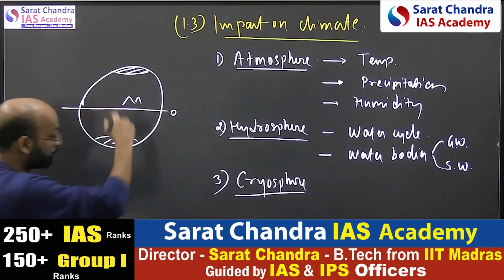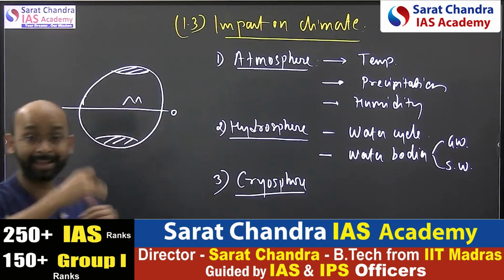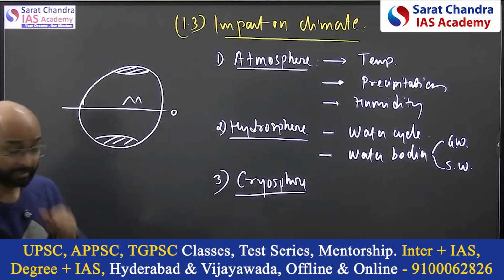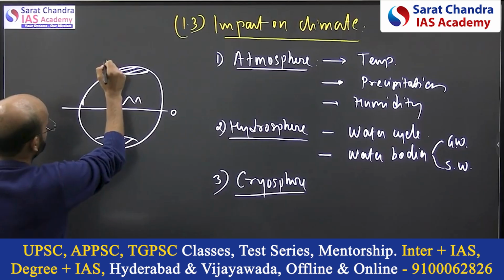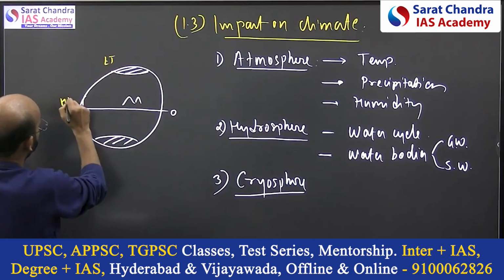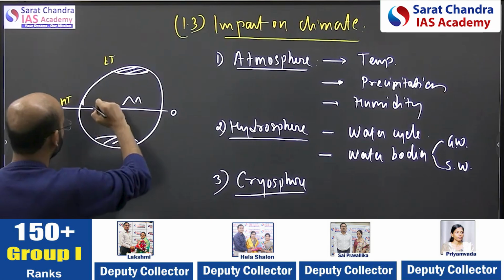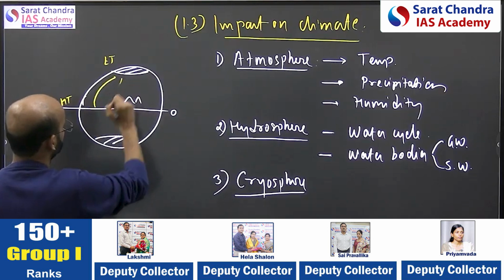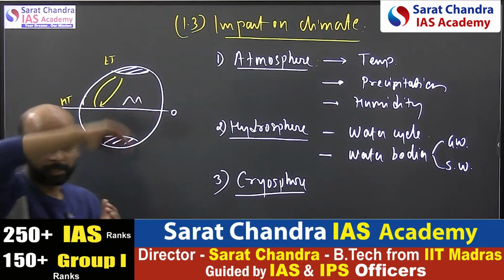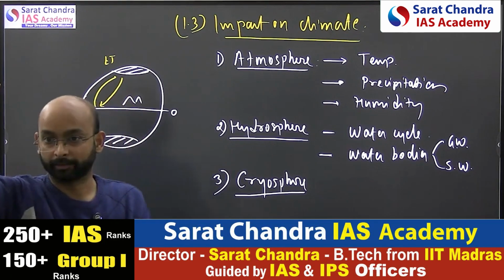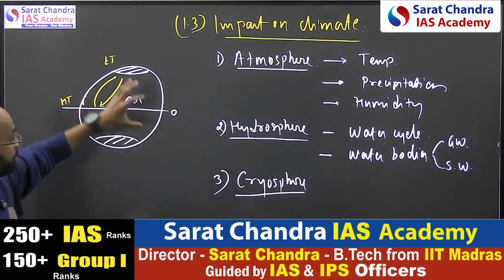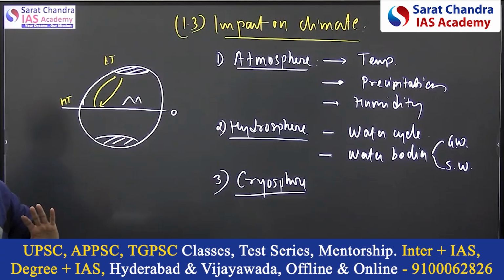Because there is thermohaline circulation. Here there is low temperature, here there is high temperature. This is the reason ocean currents start flowing. There is circulation of water to maintain the temperature of the earth at a constant level, right?